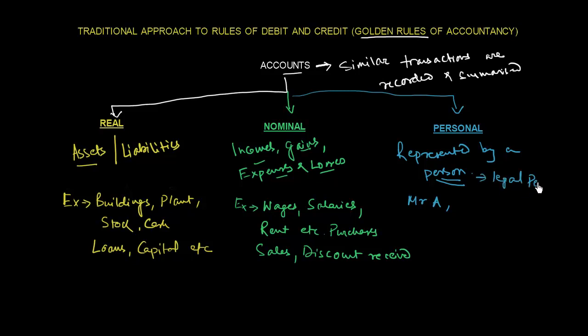Legal person means a company, which is a person in the eyes of law. It can be a firm, as in a partnership firm. It can be an association of persons, or an institution, like the bank, which is also a person. So these accounts would come under the personal account category.